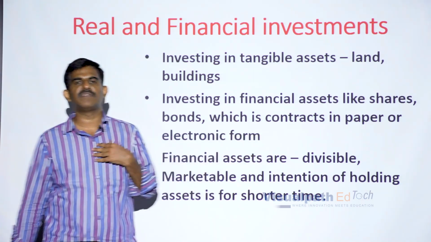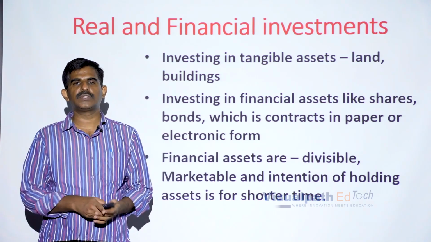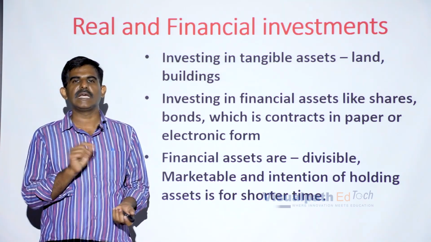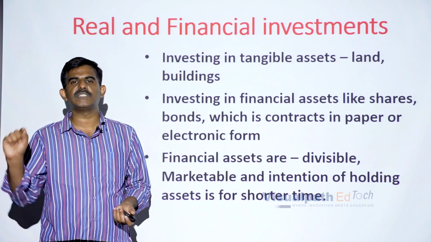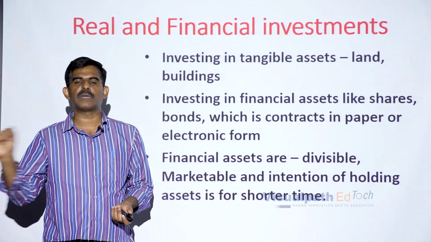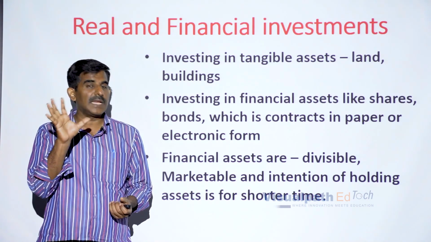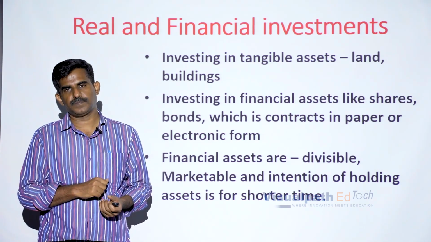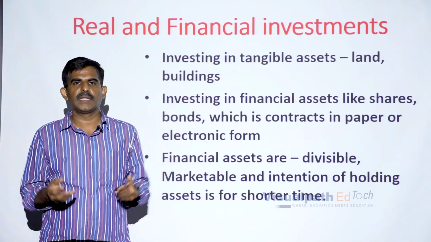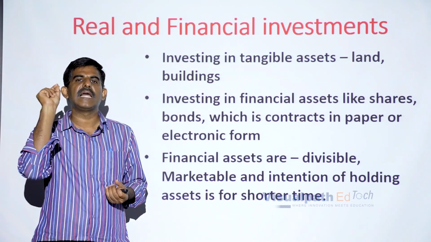Suppose I am making an investment in the form of deposits with a bank. The bank gives a paper stating that so and so person, son of so and so person, is making an investment of 5 lakhs for a 5-year term, and the bank promises to pay him after this 5-year period this much amount at the rate of 6% or 6.25%. So this is a contractual agreement between me and the bank. I am making an investment, but I am not getting in return any physical asset. This is a type of financial investment. We say it is called a financial asset.